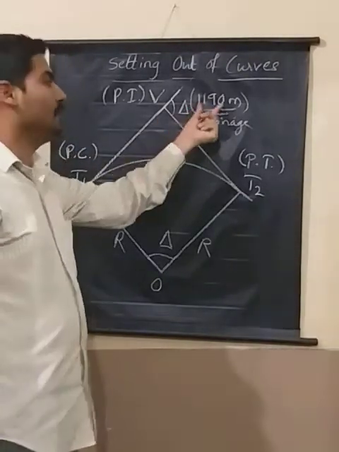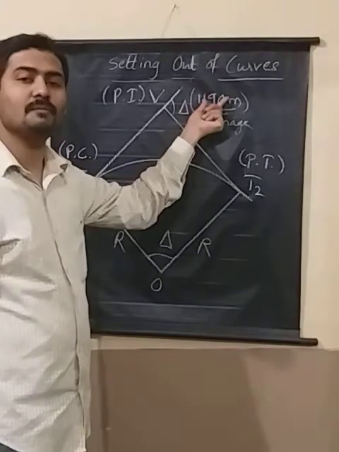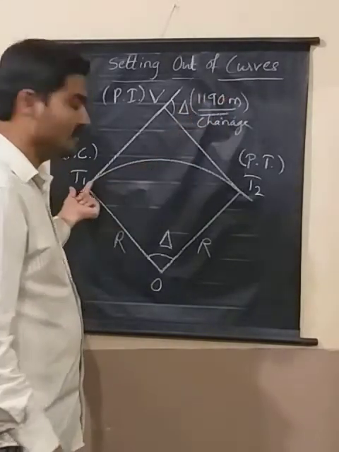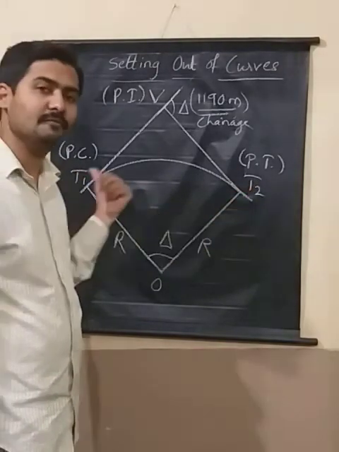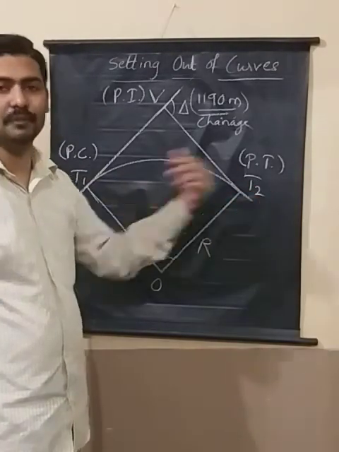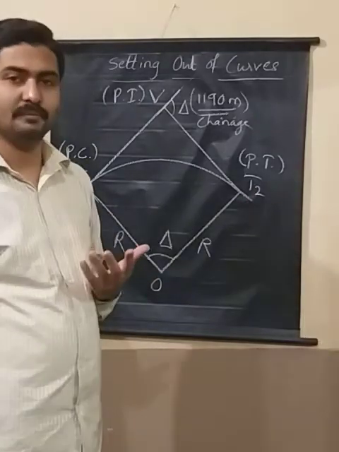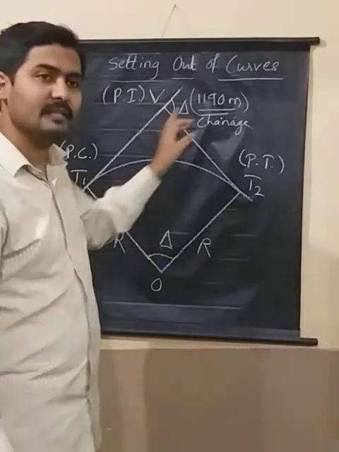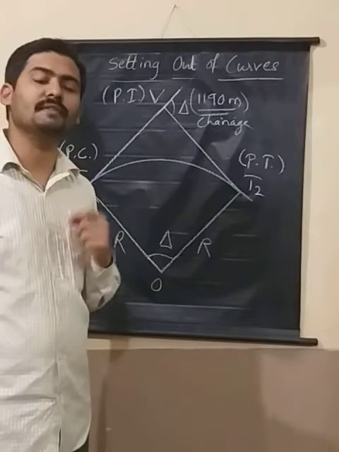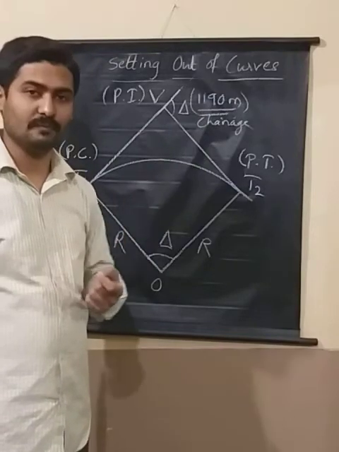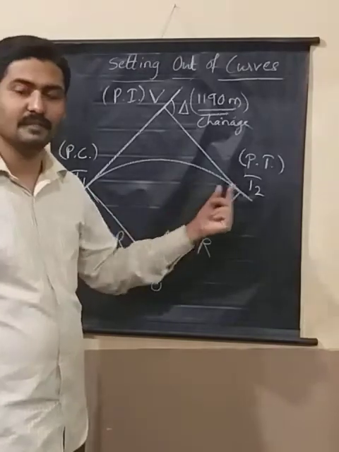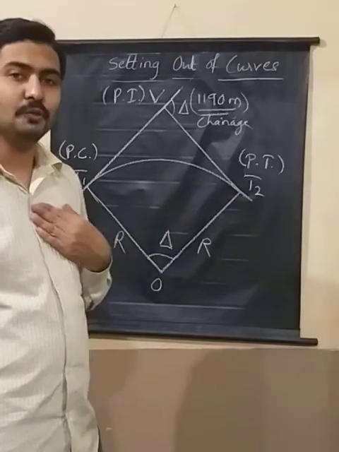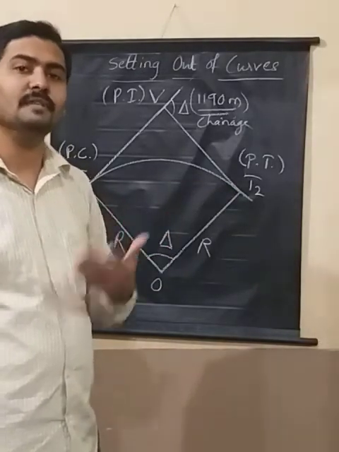So now using this, you are supposed to find out the chainage of PC and chainage of PT, chainage of T1, chainage of T2. How am I going to do that? Because using the chainages we will be able to establish the curve. I am telling you to find the chainage of T1 and T2 because I should know from where the curve will start.